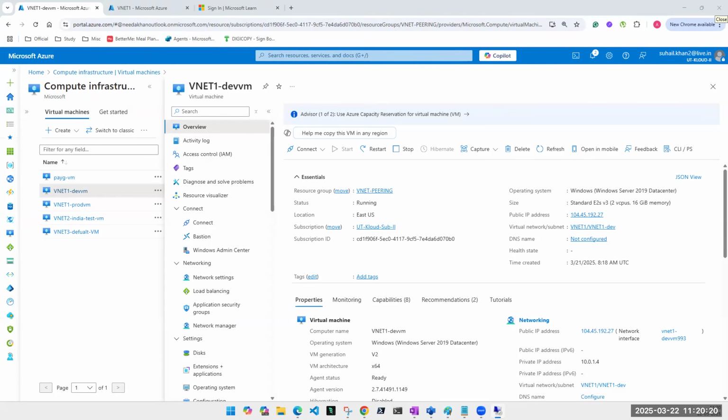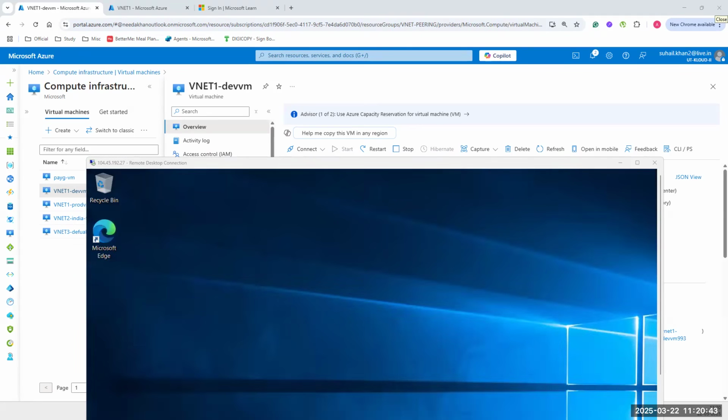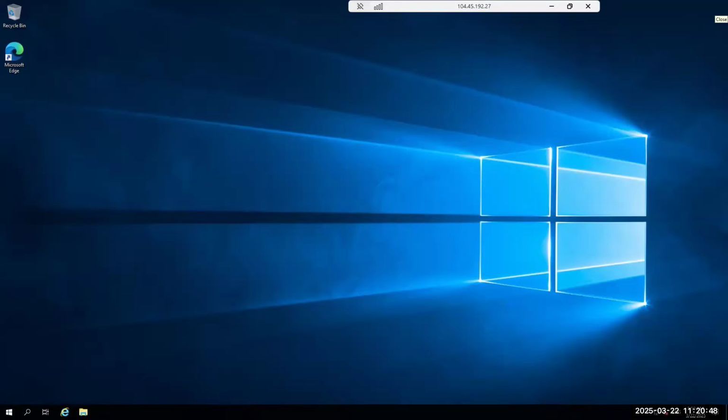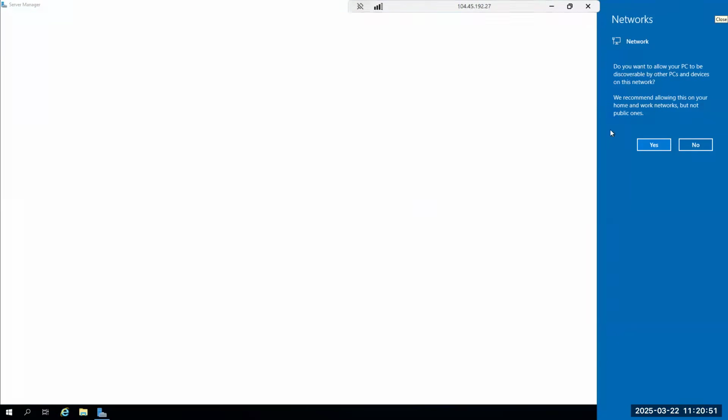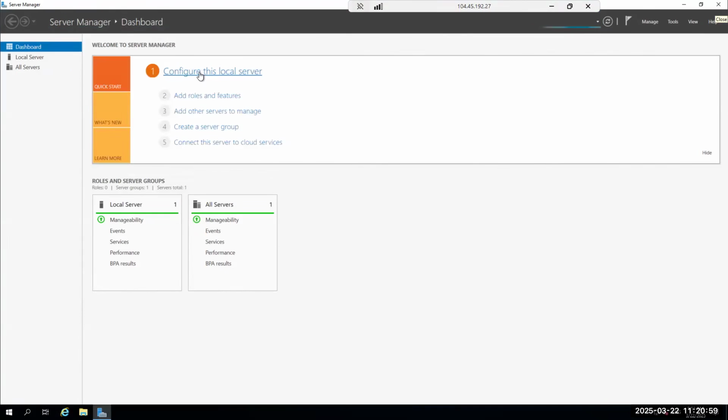It went to my first screen. Give me 1 minute. I'll just drag it. Okay, I hope you guys can see the screen, right? Guys, can you see the machine? Yes. Okay.